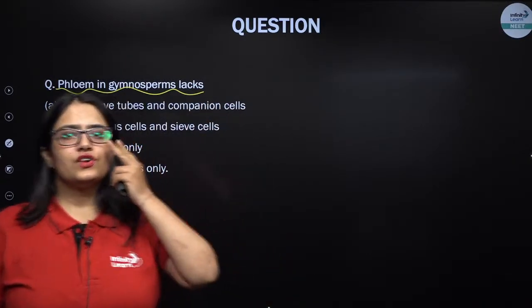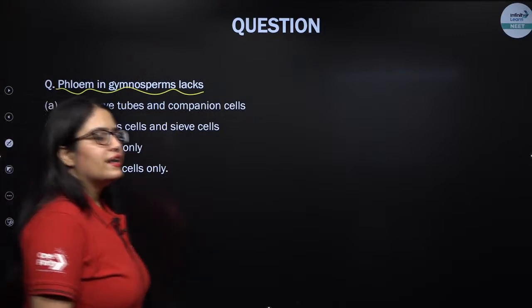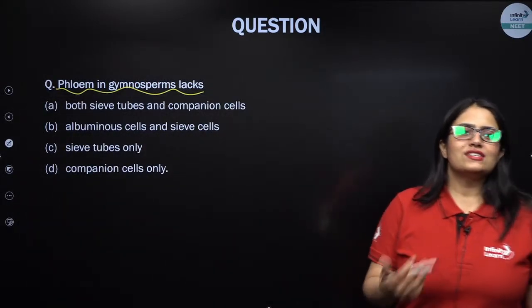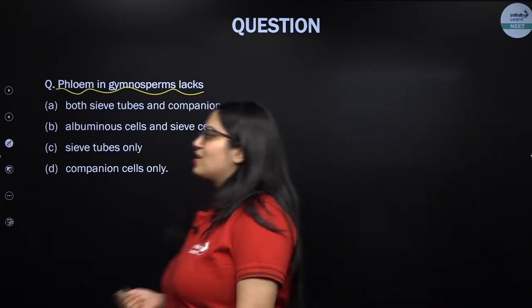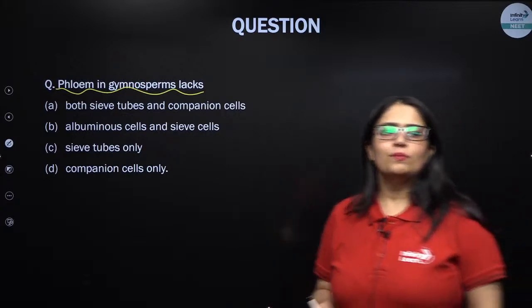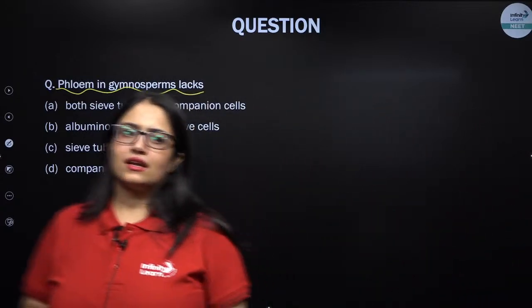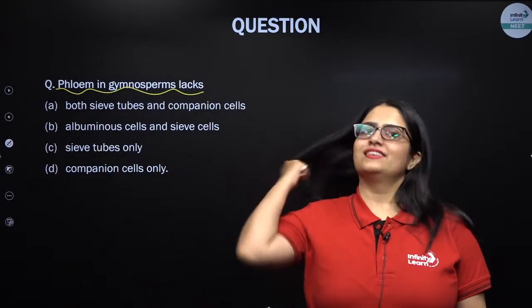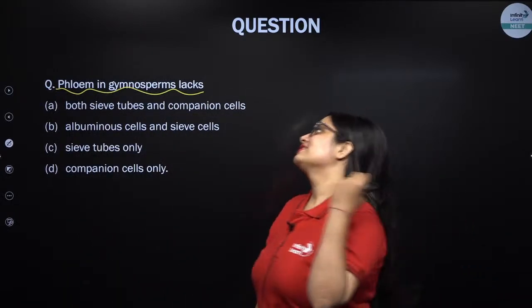See, Neha and other students, what I expect is try. Whosoever is listening but not participating, please participate in the class as well. What do you think is the right answer?